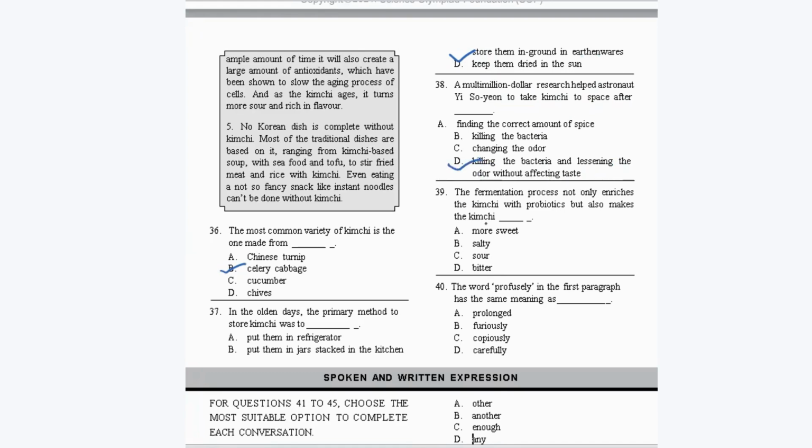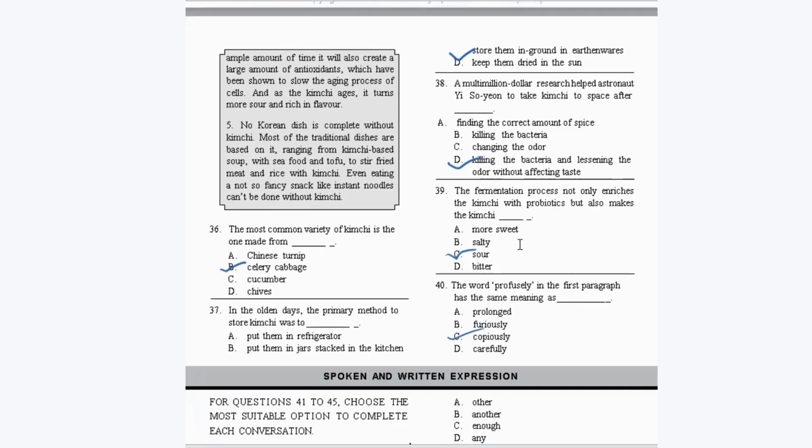Okay, so it's option D here. Now, the fermentation process not only enriches the kimchi with probiotics, but also makes the kimchi sour. Okay, so it's option C. The word profusely in the first paragraph has the same meaning as, so profusely means in large quantity or amount. Okay, so it's option C, which means, obviously, in large amounts. Okay, so with this, we have completed the second section, which was about reading the passage.